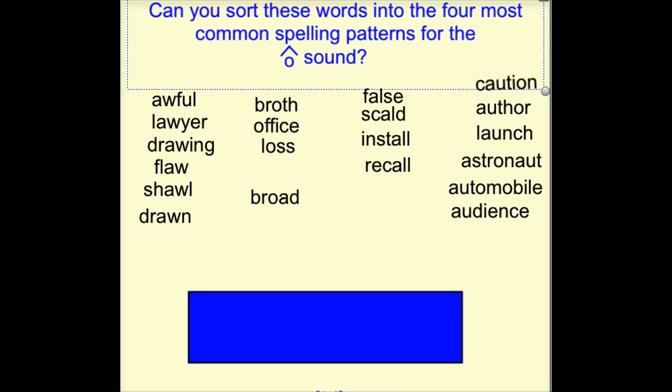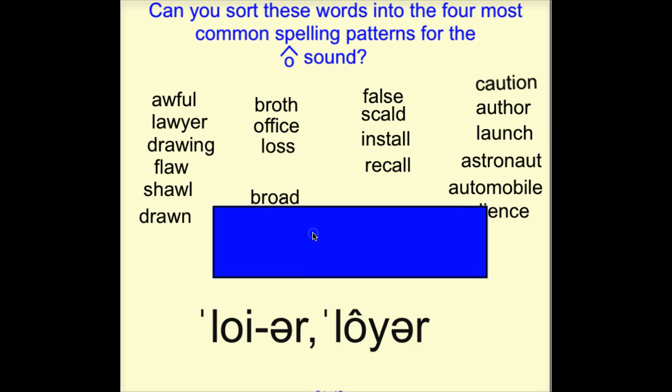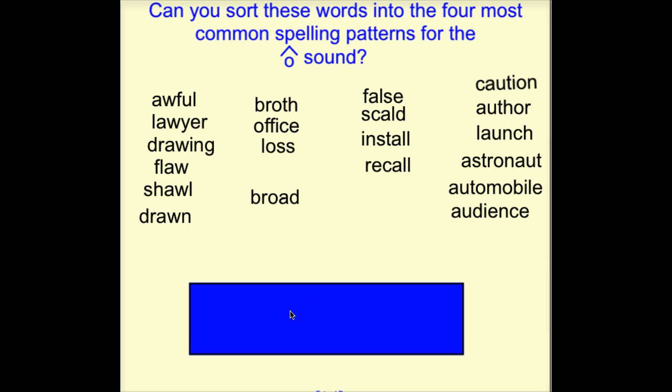All right, you should have sorted them into 4 columns. Awful, liar, drawling, flaw, shaw, and drawn. Broth, office, loss, and we throw broad in there too. False, scald, install, recall, caution, author, launch, astronaut, automobile, and audience. Because the 4 most common spellings of the aw sound are AW, O, or sometimes OA, AL, and AU.